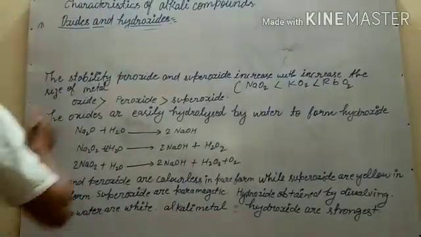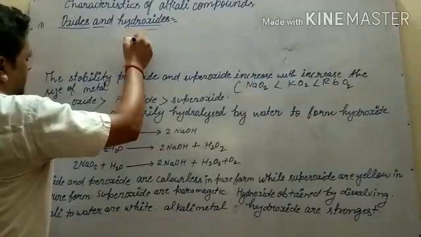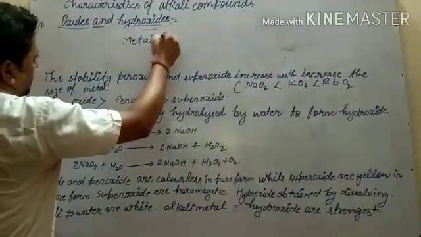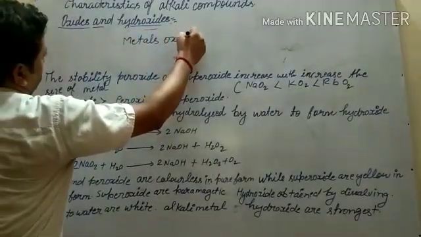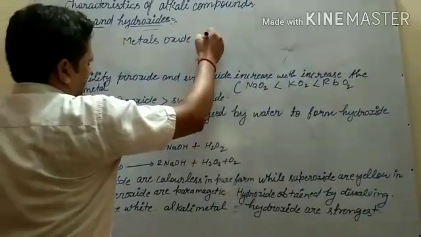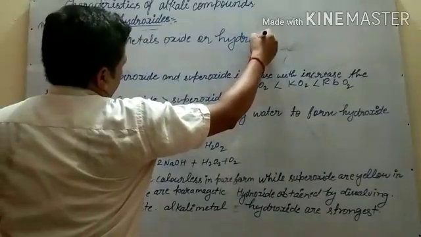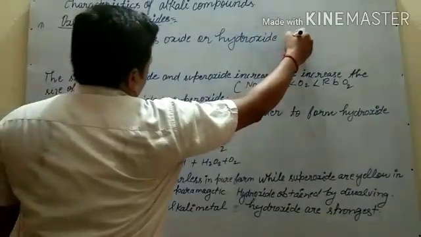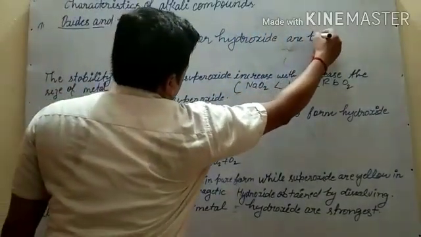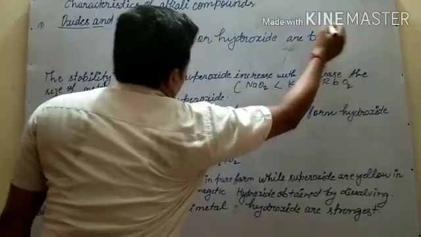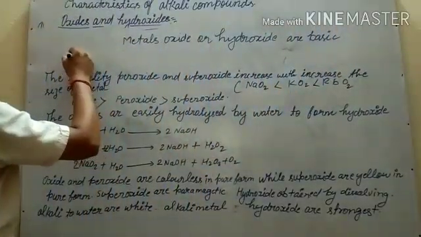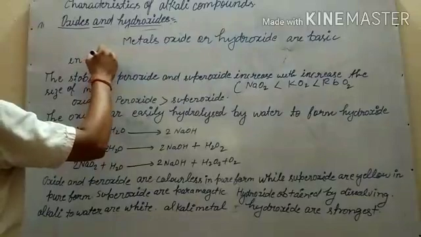One point you remember: metal oxide or hydroxide are basic in nature.